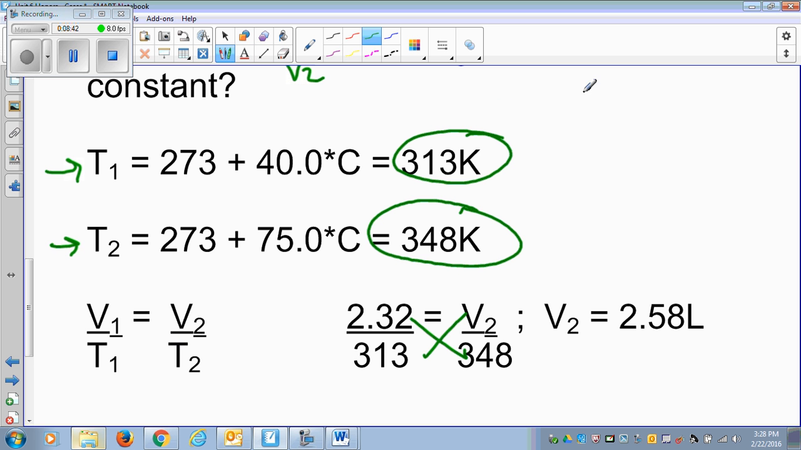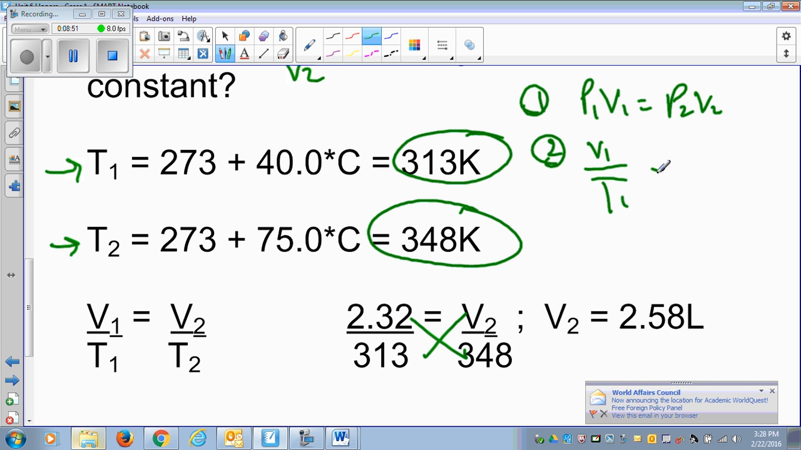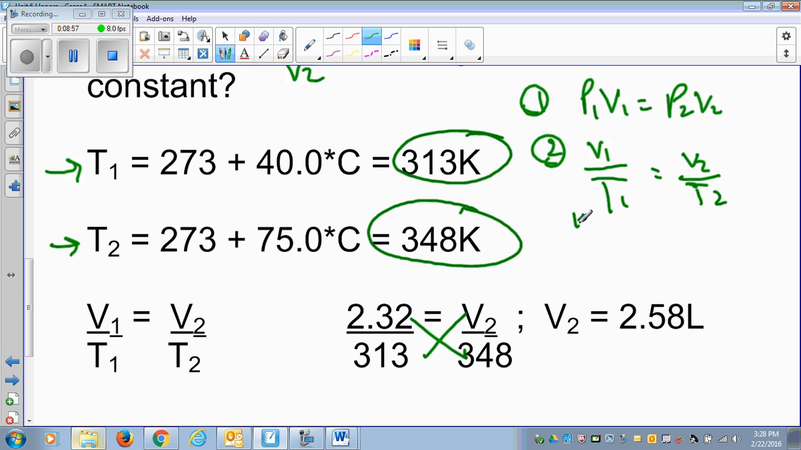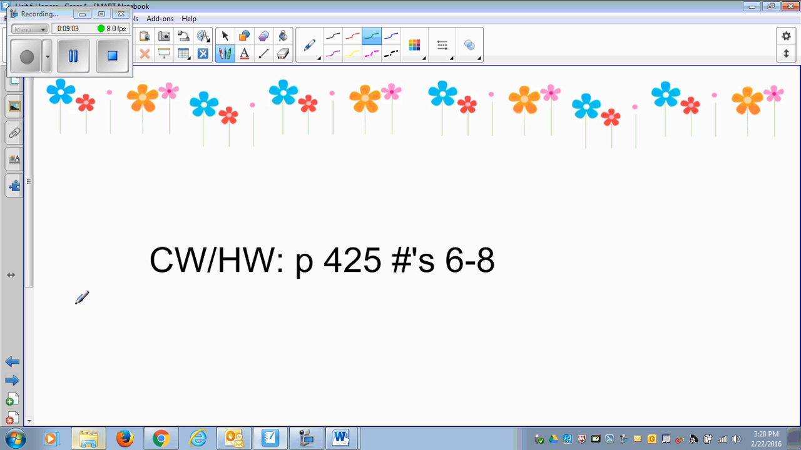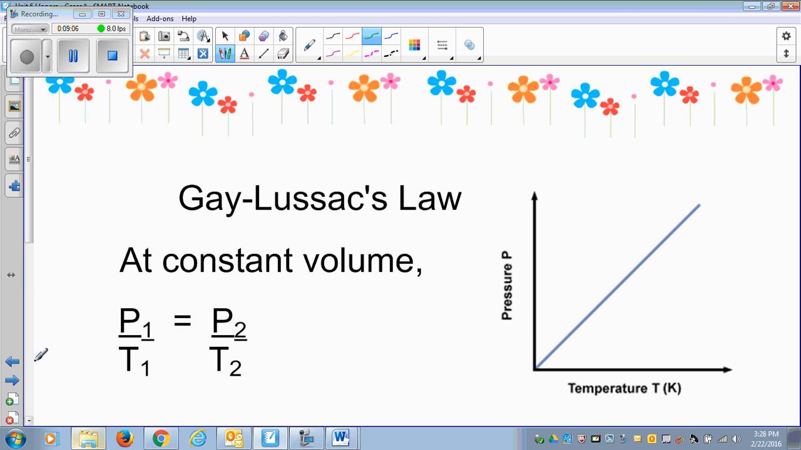So far I have given you two formulas. One is P1V1 equals P2V2, which is Boyle's law. The second one is V1 over T1 equals V2 over T2, that's Charles' law. And this one doesn't have any temperature, but since this has a temperature, the temperature has to be in Kelvin scale. So these are the two laws we have to understand. We will do these questions in the class.